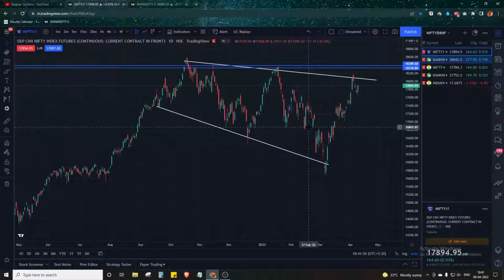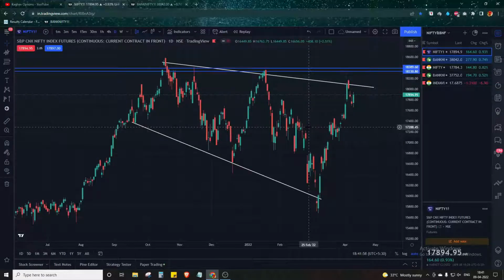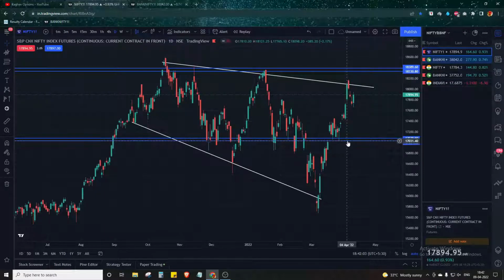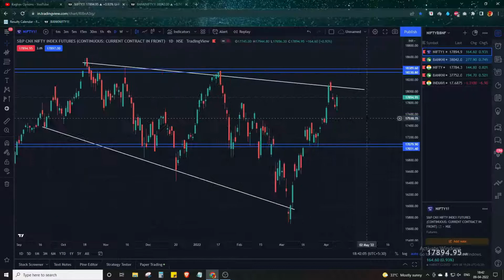This will be the first bar of resistance for the Nifty 50 for the upside, and for the downside the Nifty 50 must sustain below the 17,000 levels for further downside. These two levels, that is around 18,300 and 17,000, will act as major support and resistance for the Nifty 50 for this week, that is the second week of April.